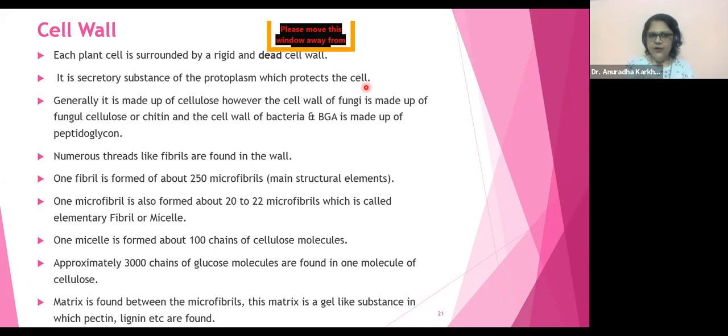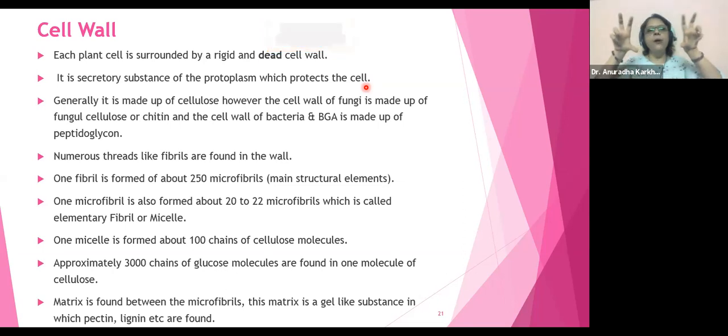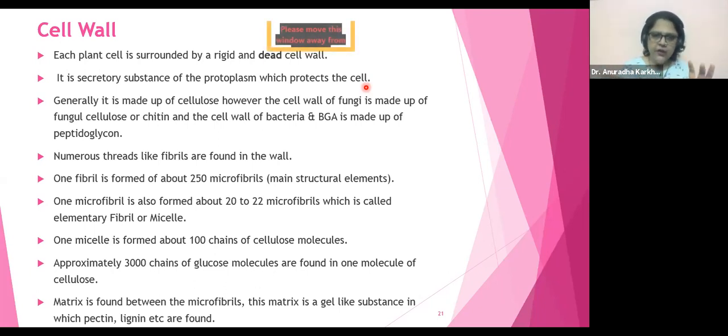Bacterial cell wall and blue-green algae cell wall is made up of peptidoglycan, which we have studied just now. Numerous threads like fibrils are found in the wall. So the cell wall of a plant is going to have a number of fine threads, okay, when we look under the microscope.